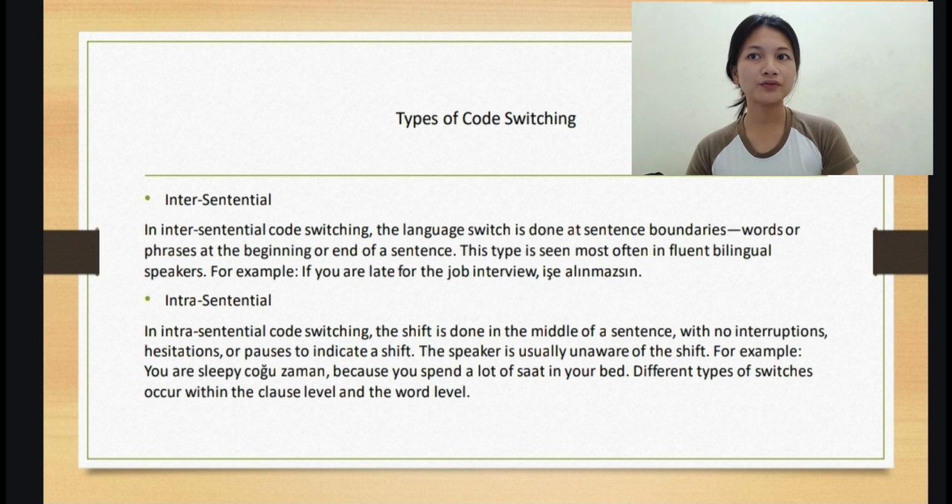Different types of switches occur within the clause level and the word level. This is the type of code switching that occurs within the sentence or a clause. This code switching is very common in languages that share a common family.